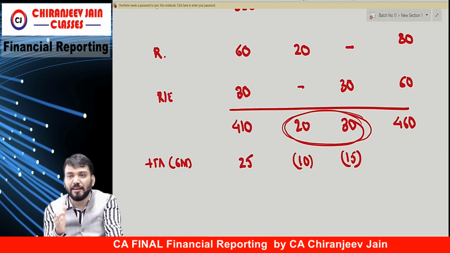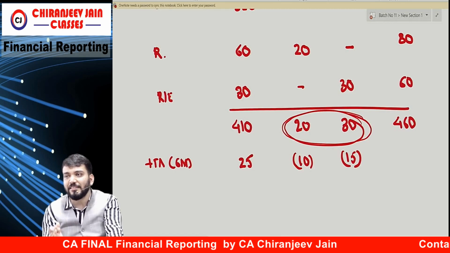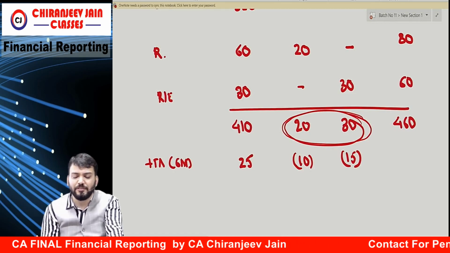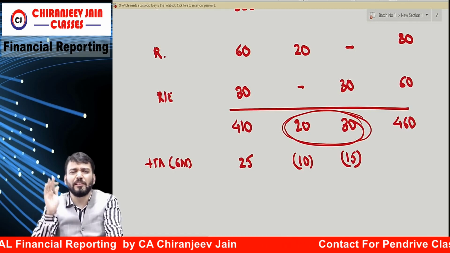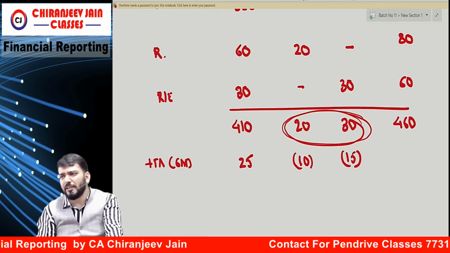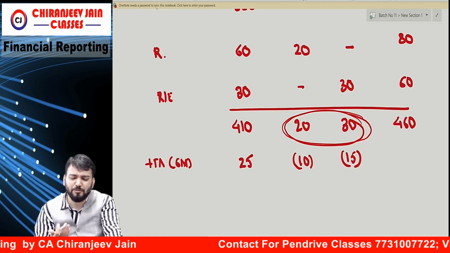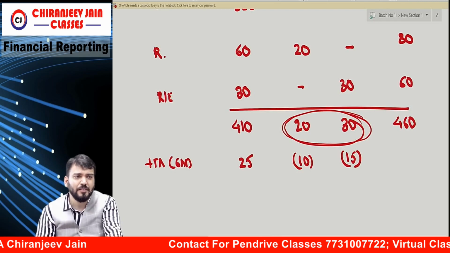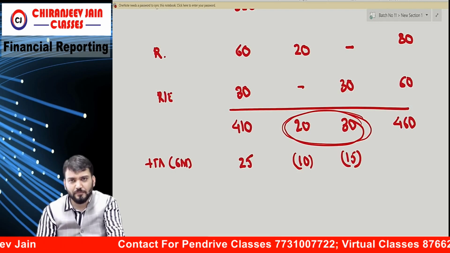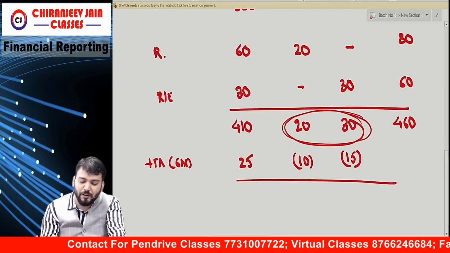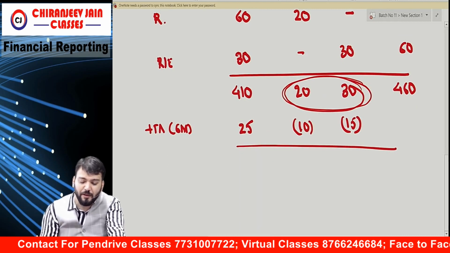Add 25. Correct? So can I say now it becomes what? Adjusted with on the date of acquisition. Now whatever net asset is there, that is on the date of acquisition. This we can do as a separate working note also, but to save time we can do here only. To save time in exam. Correct. So this becomes what? 410 plus 25, how much?